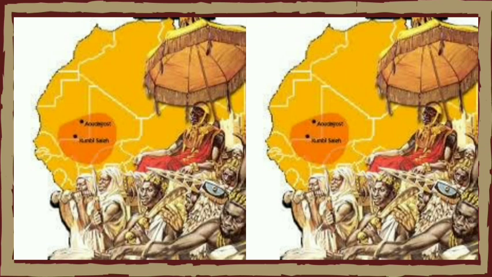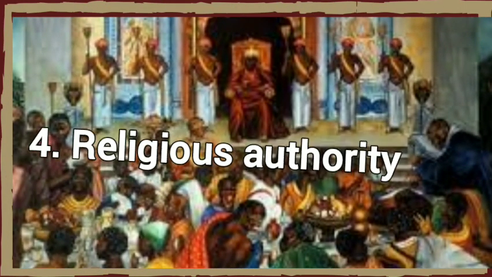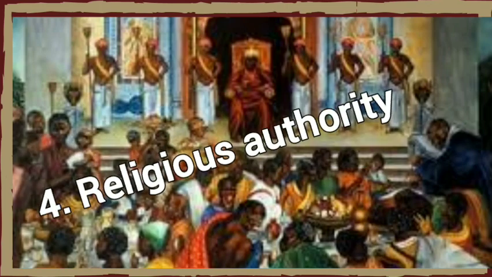A fourth function of the king we are going to discuss today is religious authority. The king held religious significance, and he was considered the spiritual leader of the empire. He patronized Islamic scholars and played significant roles in the spread of Islam.